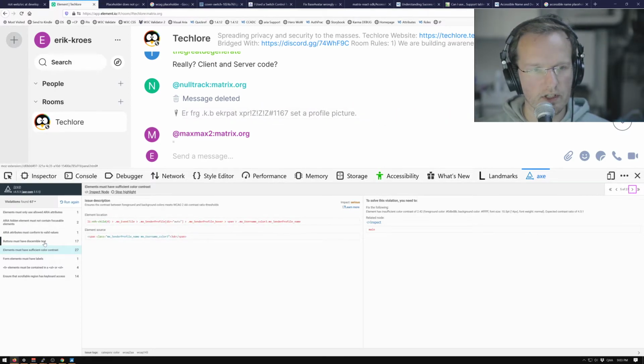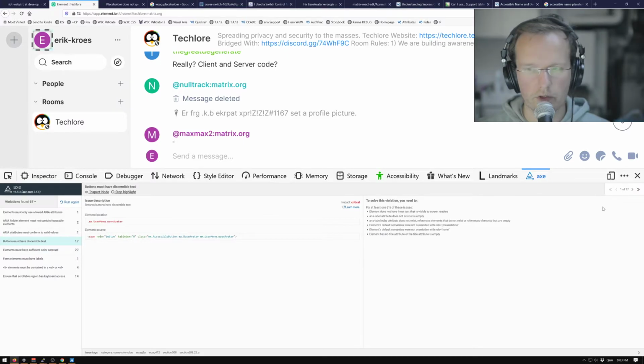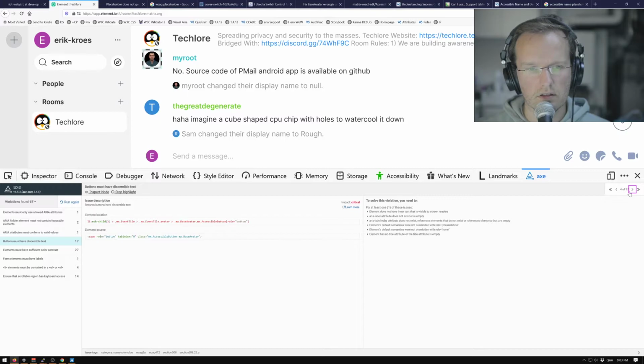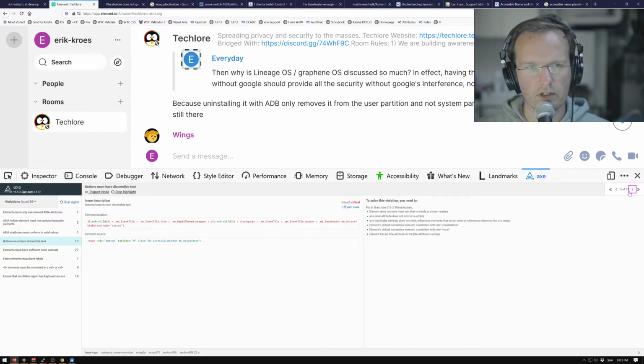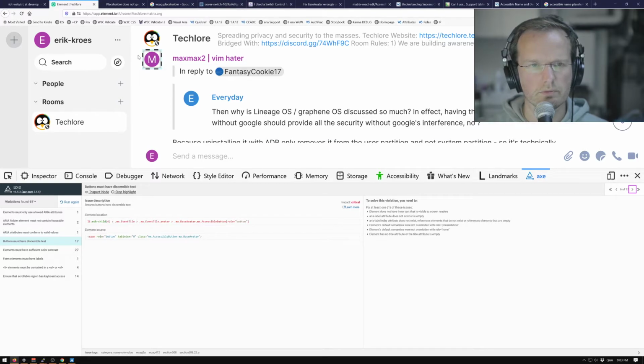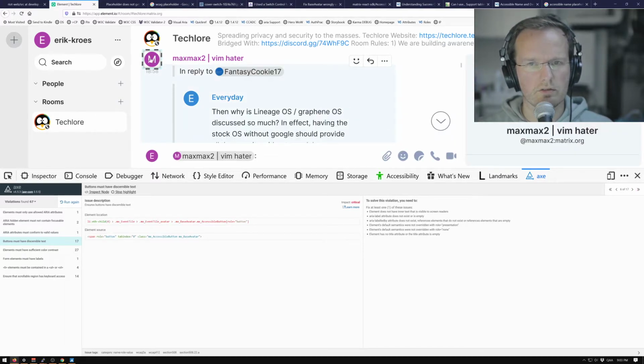And what's the next thing? Buttons must have discernible text. Well, we already had that issue before. So every avatar is also a button. But I can also click the name, yeah. So is that different? Yeah, that's different.